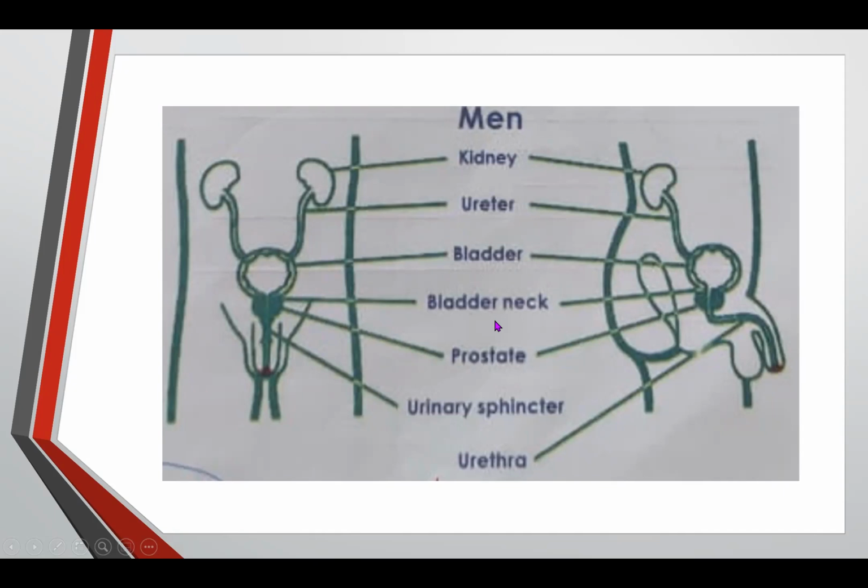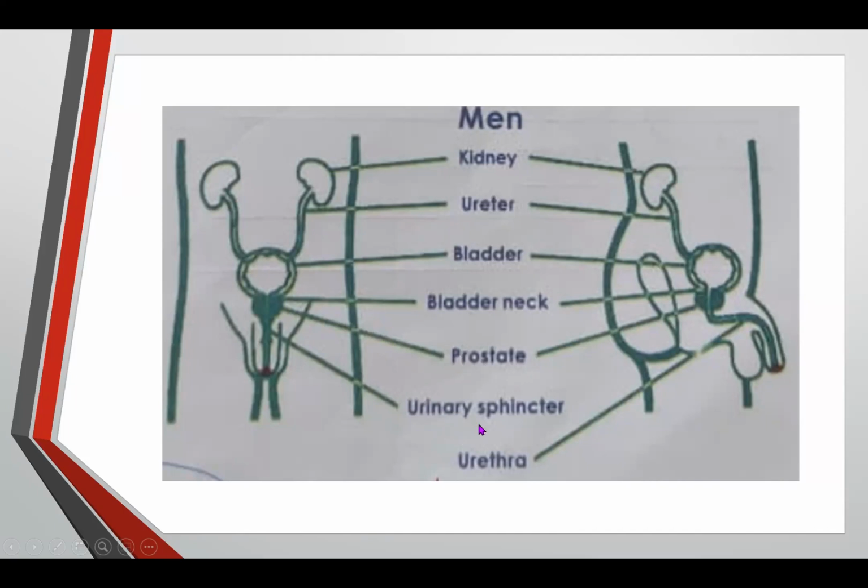Next, bladder neck. This is the bladder neck. It supports the bladder. Next, we have the prostate. Prostate, everybody. Prostate is only available in the male part of the excretory system. Females don't have a prostate, only males. This is the prostate, this is the bladder, this is the neck of the bladder. It's only for men.